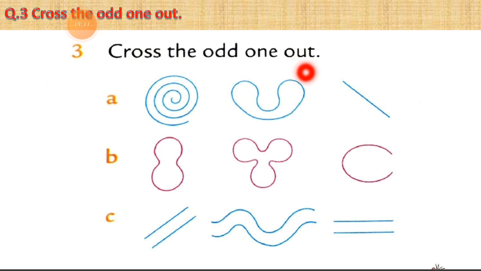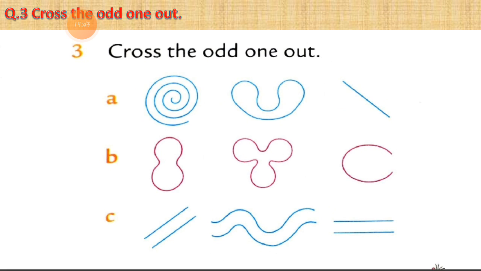Here, you can see in the picture also. In number A, there are 3 shapes given. We have to decide which one is totally odd from this given picture. In two shapes some similarities are there, but one shape is totally different.